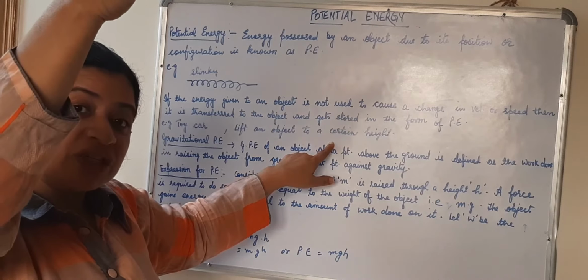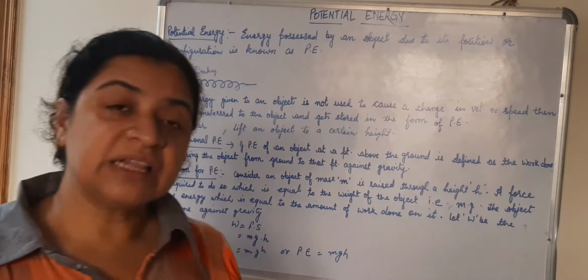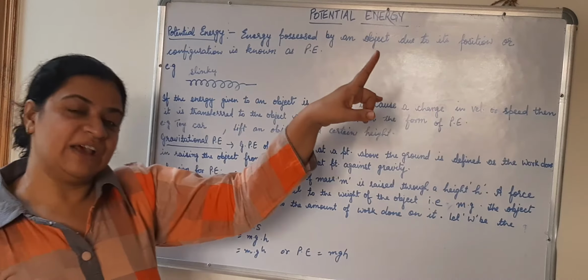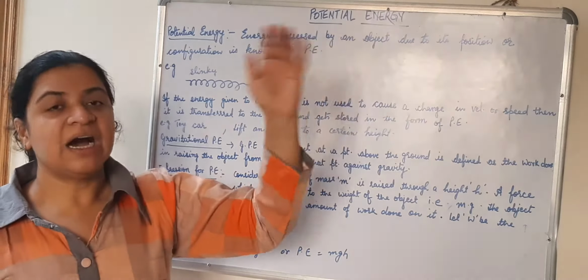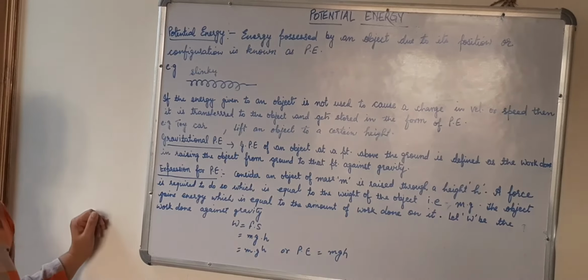So you are working against gravity. So gravitational potential energy is the energy at certain height. It is the amount of work done in taking the object from ground to that certain point against the gravity. Then it is called gravitational potential energy.